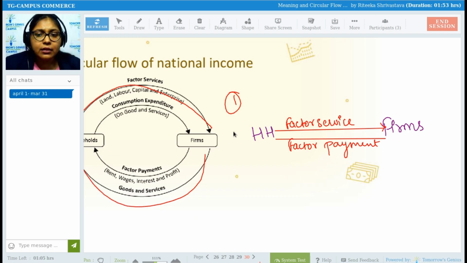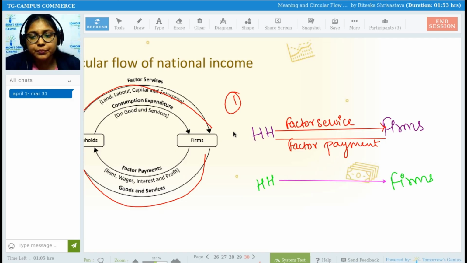Now second thing, again I am elaborating it and making a different diagram. Household and firms are there. Again it is expected that household is going to do the consumption expenditure. Whatever goods and services the firms are making, households are going to spend their money on those goods and services and consume those.